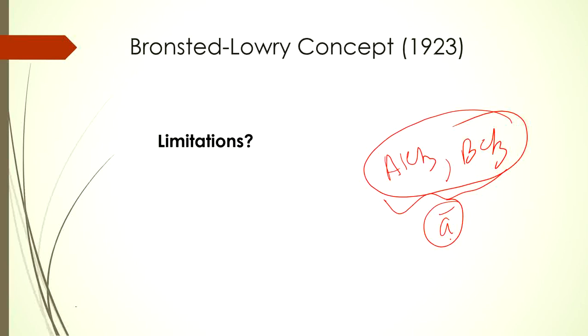The second limitation of the Arrhenius concept, substances without OH minus in their structure, has already been recovered by the Bronsted-Lowry concept. For example, ammonia can be considered a base not through the Arrhenius concept, but through the Bronsted-Lowry concept.